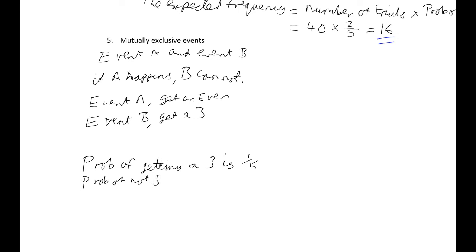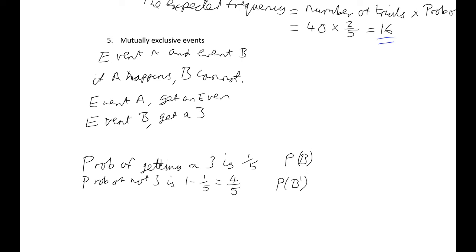The probability of not 3 is 1 minus 1/5, or 4/5. Okay? So I'll either get a 3 or I won't get a 3. And if we write that in notation, this is probability of B, because if you remember up here, probability of B is getting a 3. This is the probability of B with a little dash. That means not B.